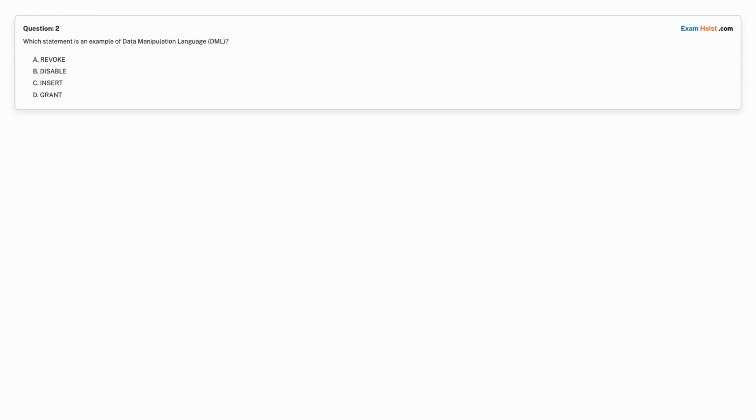Question 2. Which statement is an example of data manipulation language, DML? Option A. Revoke. Option B. Disable. Option C. Insert. Option D. Grant. Choose the correct answer.